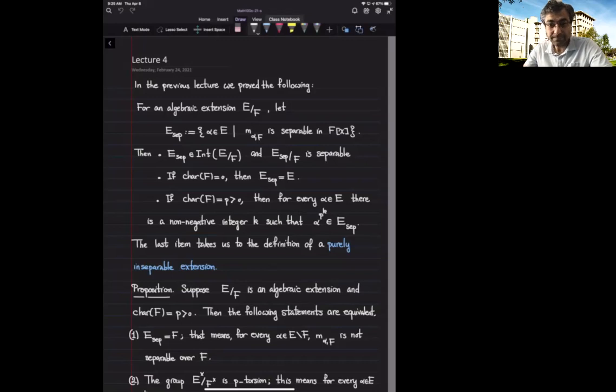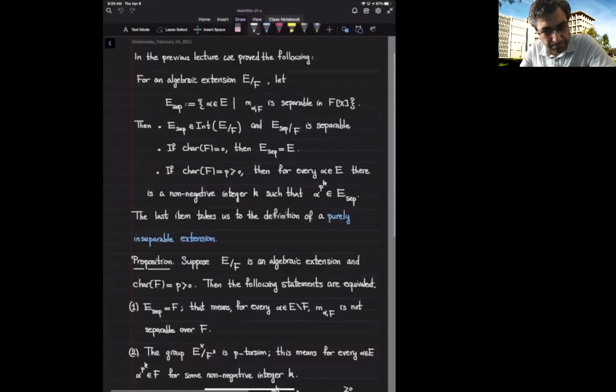Alternatively, we can say the multiplicative group of E over the multiplicative group of E sub sep is a p-group. So every element has an exponent that's a power of p. So the order of every element in this quotient is a power of p. So this is what we showed in the previous lecture.